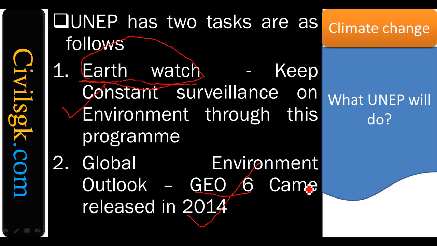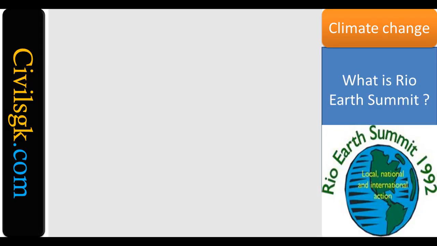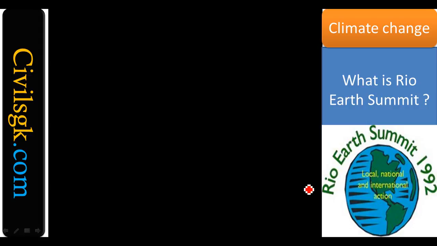UNEP has two tasks. One, the Earth Watch, and what they observe they will release in a book called Geo 6. Clear? Now, what is the Rio Summit actually? Anyone who asks about climate change will first of all come to the Rio Summit. But the Rio Summit has to be organized by some other organization, which is nothing but UNEP. UNEP is the one organization which organizes this Rio Summit.